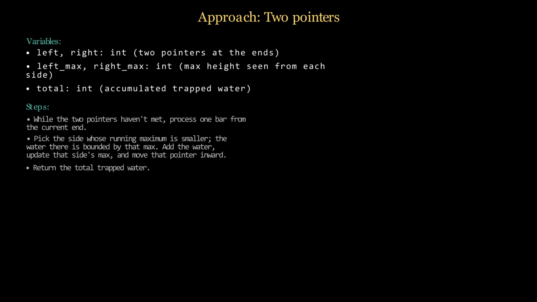Step 1, while the 2 pointers haven't met, we process 1 bar. Step 2, we pick the side whose running maximum is smaller, the water there is bounded by that max. We add the water, update that side's max, and move that pointer inward. Step 3, return the total trapped water.